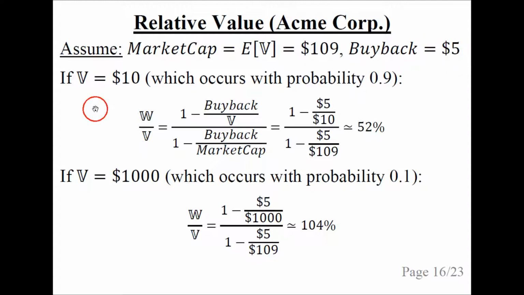So if the value is actually $10, and this occurs with probability 0.9, then the relative value is calculated using the formula from the previous slide, and we just plug in all the numbers, and we get about 52%. So that means a loss of about 48% to the shareholders of Acme Corporation. If the value is instead $1,000, and this occurs with probability 0.1, then the relative value is 104%. So it's a 4% increase in the value to the shareholders of Acme Corporation.